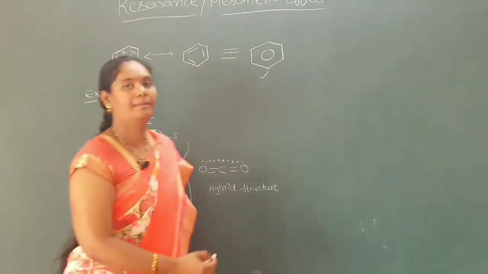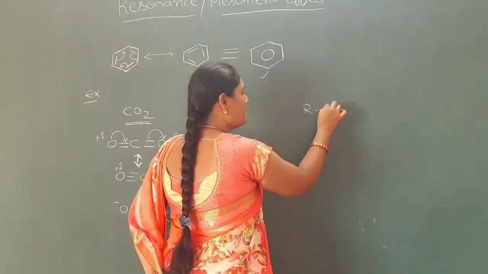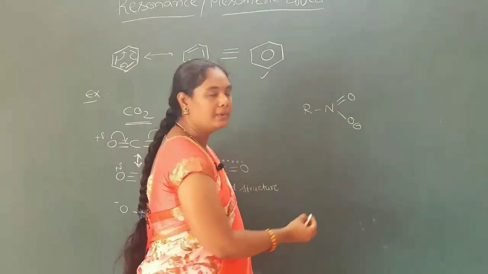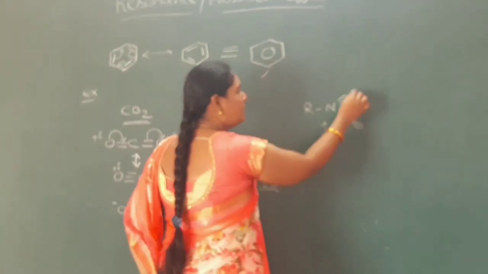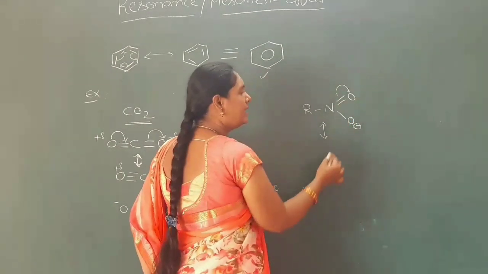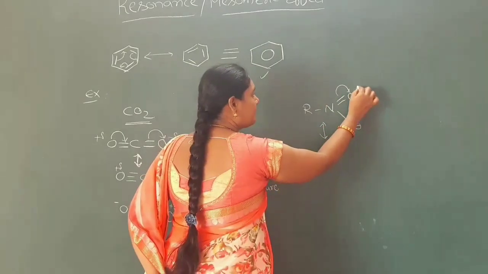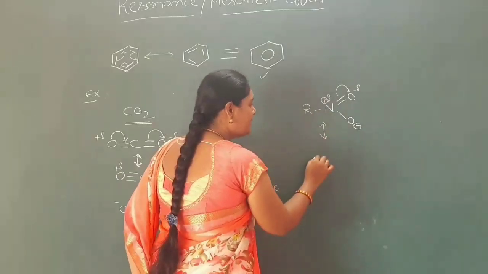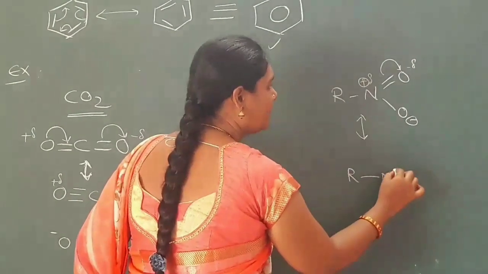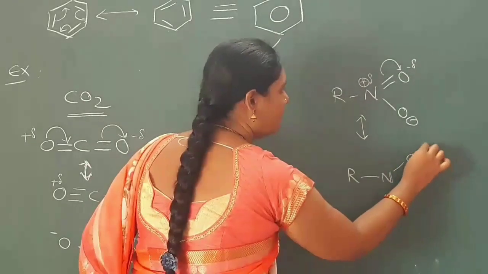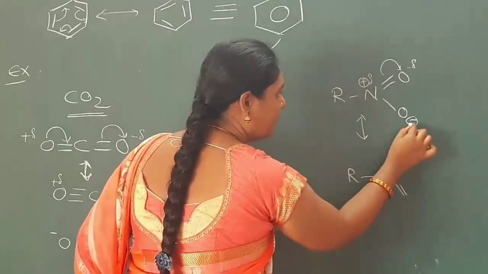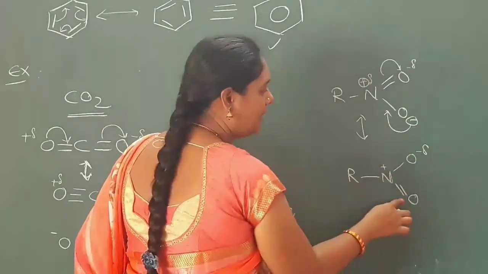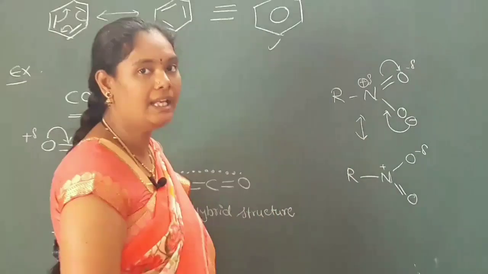And we will see one more example, the nitro group. This is a nitro group, and for these resonance structures, we know oxygen has more electronegativity, so it takes the electrons, thereby it gets the partial negative charge. The nitrogen atom will get the partial positive charge. For this resonance structure, it donates the electrons to the nitrogen, thereby it gets the double bond here. This is the resonance structure for the nitro group.